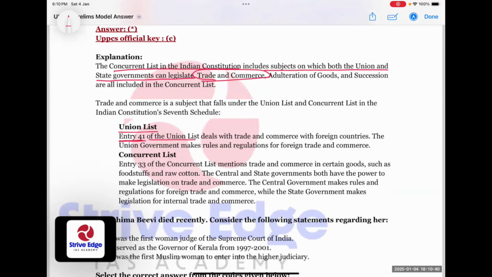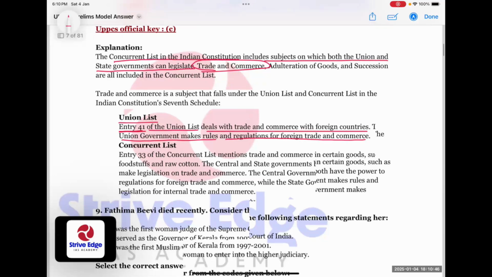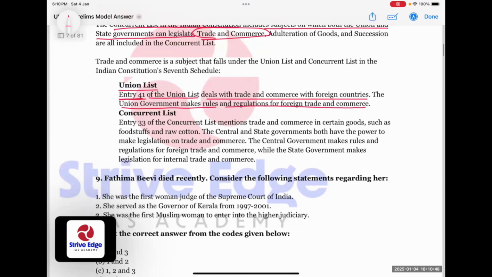In the union list, entry 41 deals with trade and commerce with foreign countries. The Union government makes rules and obligations for foreign trade and commerce. But entry 33 of the concurrent list mentions trade and commerce in certain goods such as foodstuffs and raw cotton. So central and state governments both have the power to make legislation on trade and commerce.